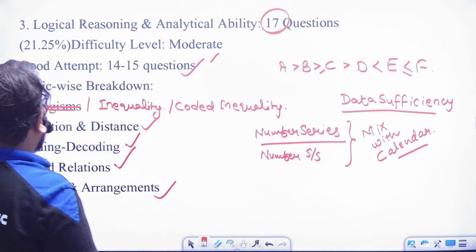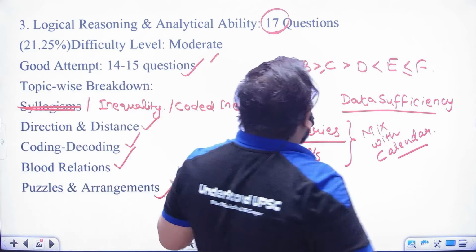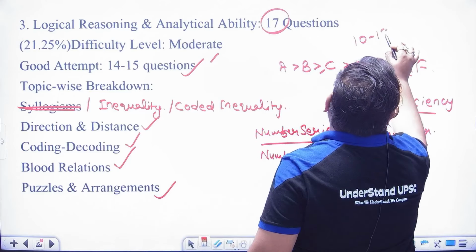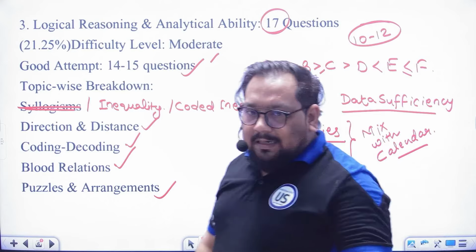These topics are very important. If you want to qualify the paper, it will consist of 10 to 12 questions. Okay, 10 to 12 questions. I hope it is clear.